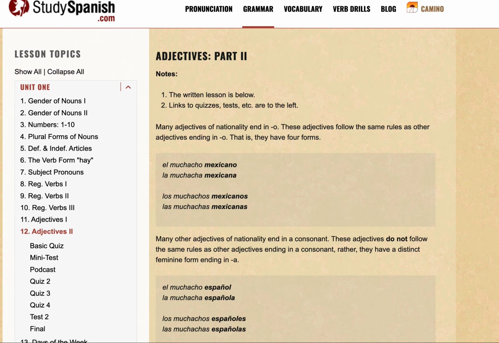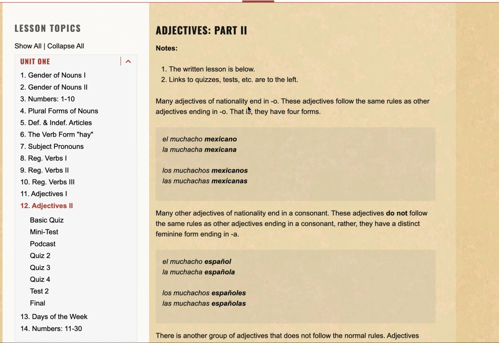So let's see what part 2 of adjectives deals with. Alright, so many adjectives of nationality end in O. These adjectives follow the same rules as other adjectives ending in O. That is, they have 4 forms. Okay, alright. So it says